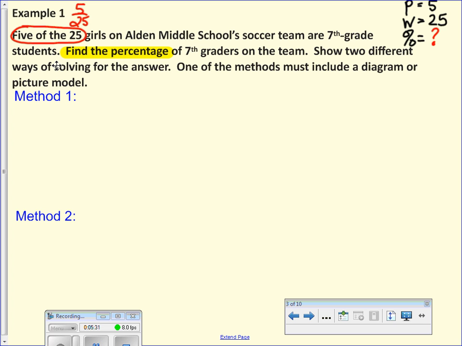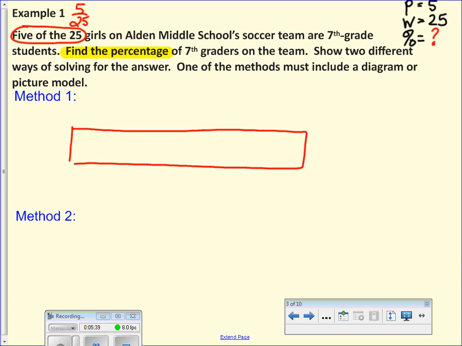All right. So method 1, let's use a picture model. So we're going to draw our double number line. And we label it with 0. And we know that our whole percent is always 100%. So that part, every single time, that's how we do it. That's what we know. Now we have to take our other pieces of information and put it on the double number line. So here, let's start with the whole, the 25. Where do I put that 25?